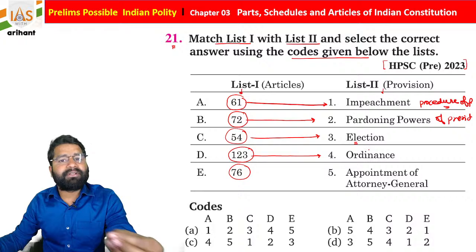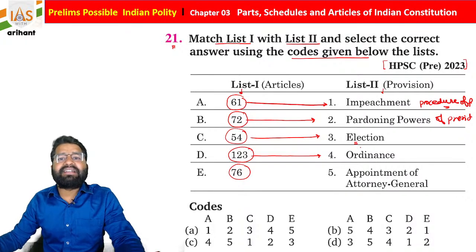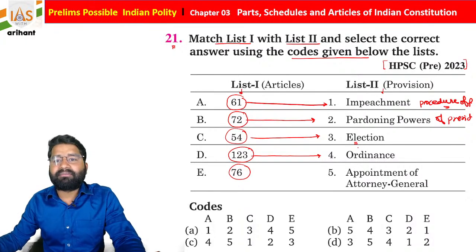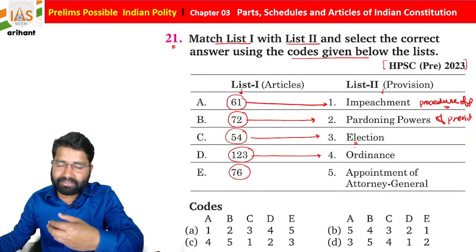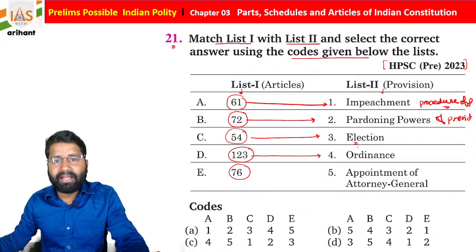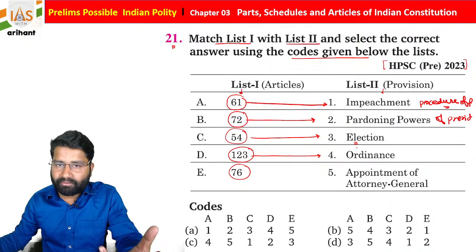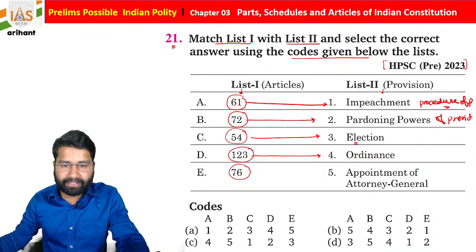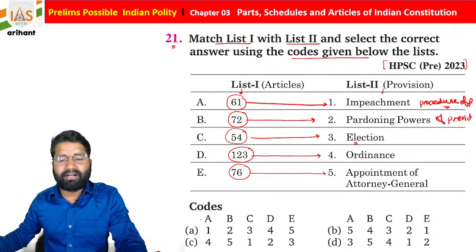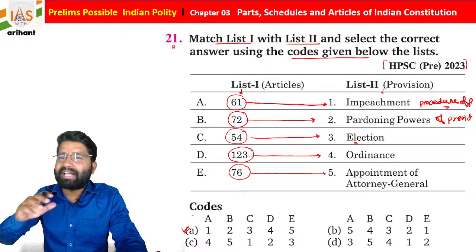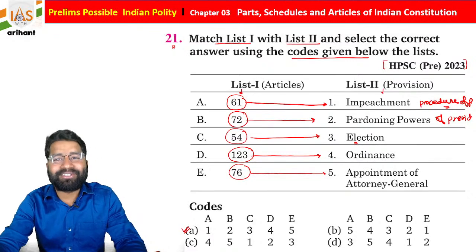In that case, the President can promulgate a law, only when the session is not there. This power is given to the President, and he can create any law under the jurisdiction of Parliament, students. Getting it? Article 76 is about the Attorney General of India. So option A is exactly correct because it is in simple arranged format 1, 2, 3, 4, 5.